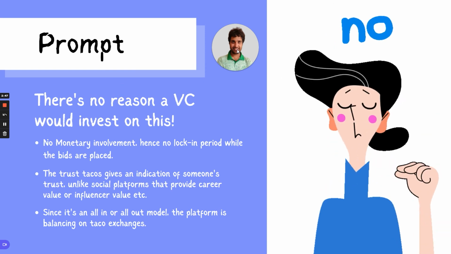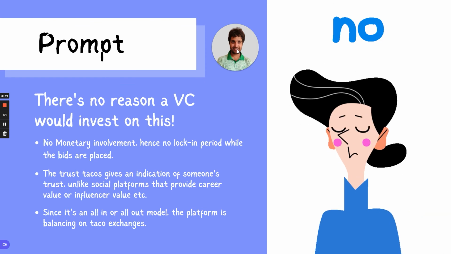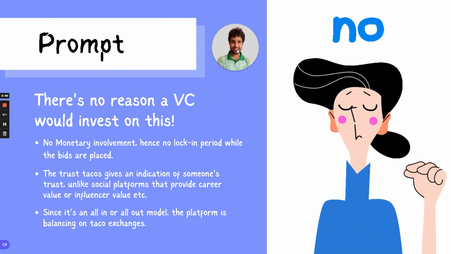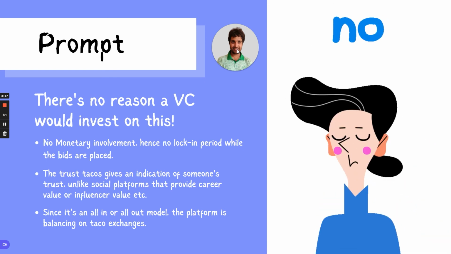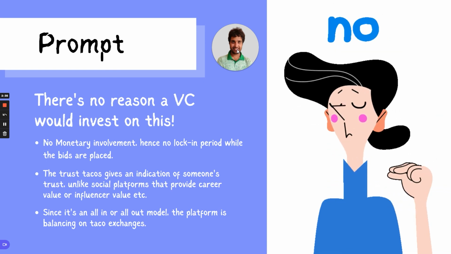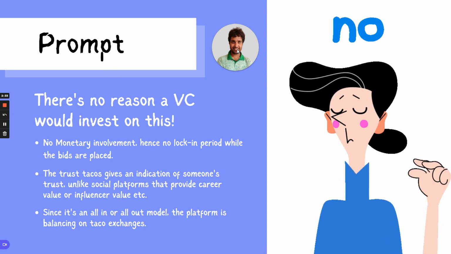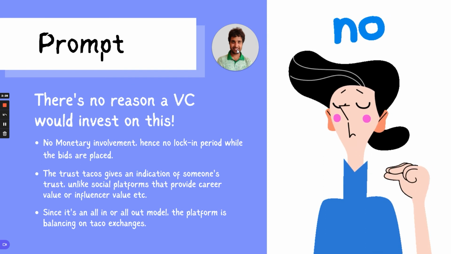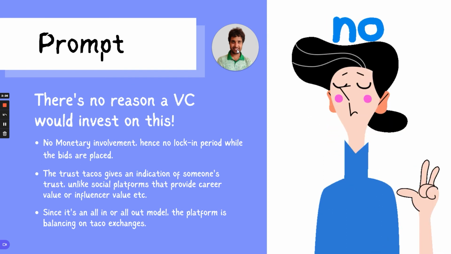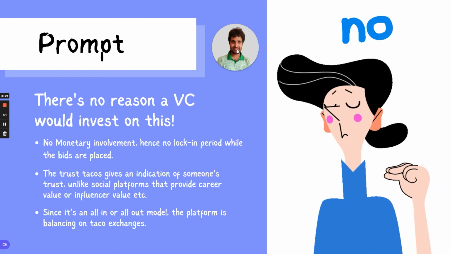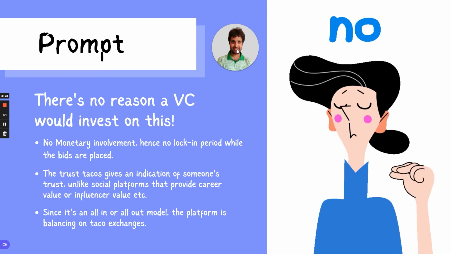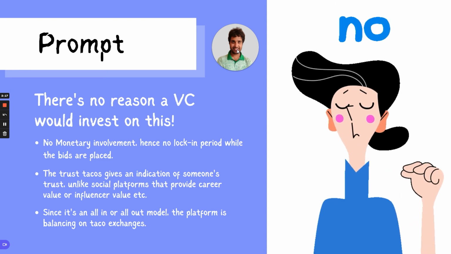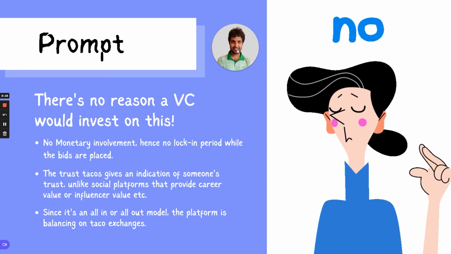Again, advertisements are involved. Wherever there is an advertisement involved, wherever users say that this social platform can lead to a corporate benefit or a benefit where people can buy a service, that's when VCs tend to invest. But on this platform, there is a clear-cut indication of someone's trust. There is no other real-life entity involved. It's all about trust. It's all about motivation. So this social platform would not be investable.